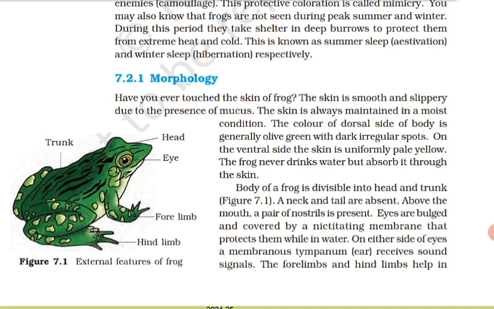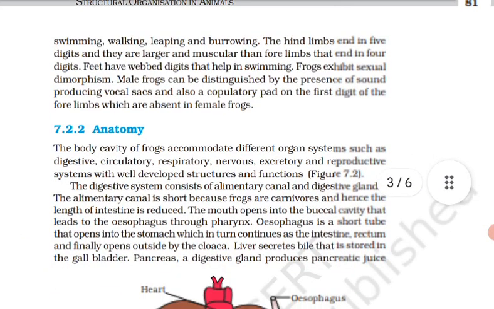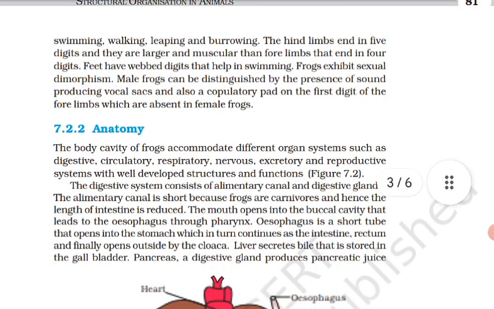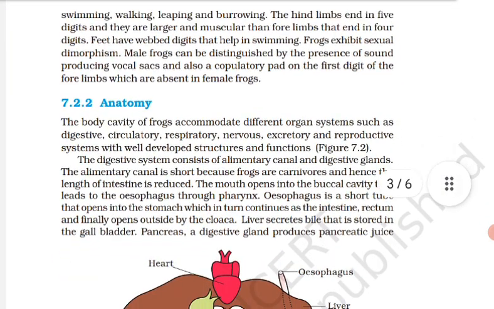The mouth opens into the buccal cavity that leads to the esophagus through the pharynx. Esophagus is a short tube that opens into the stomach, which in turn continues as the intestine, rectum, and finally opens outside by the cloaca. Liver secretes bile that is stored in the gallbladder. Pancreas, a digestive gland, produces pancreatic juice containing digestive enzymes. Food is captured by the bilobed tongue.